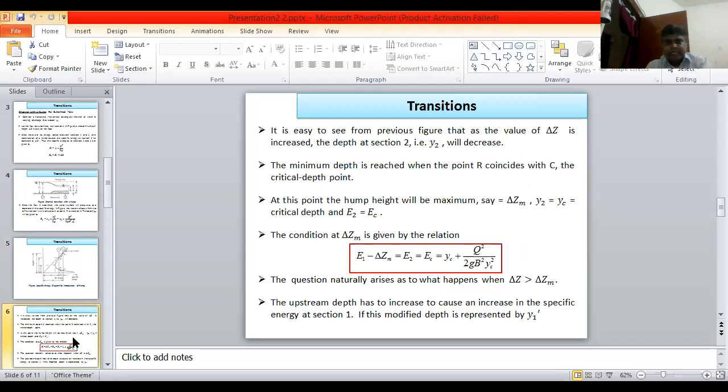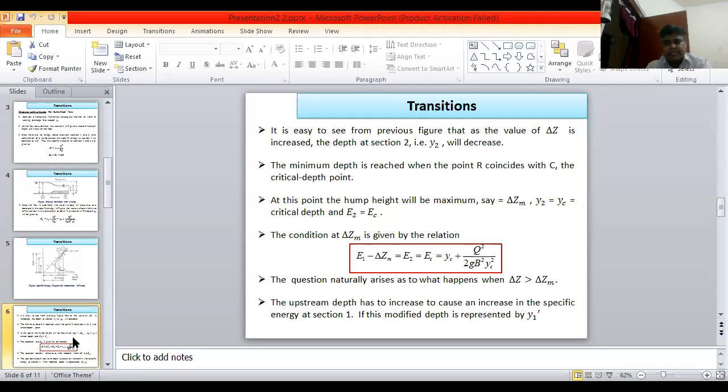Now it is easy to see from the previous figure that as the value of delta Z is increased, the depth at section 2, that is Y2, will decrease. The minimum depth is reached when the point R coincides with C, the critical depth point. At this point, the hump height will be maximum, say delta Z max.